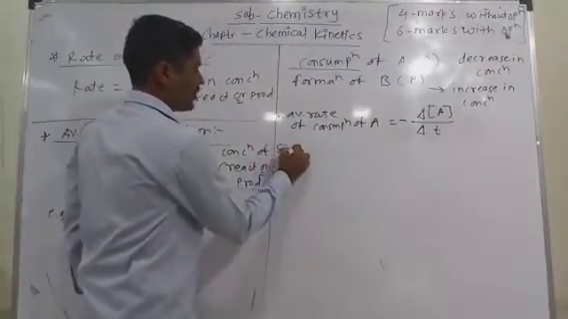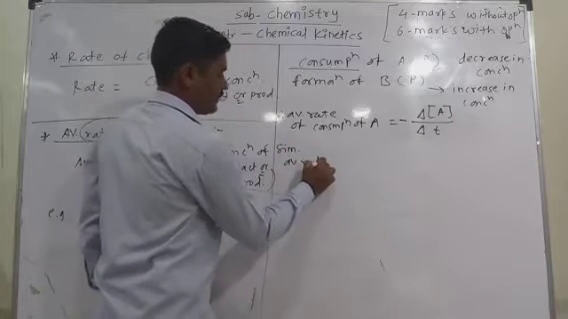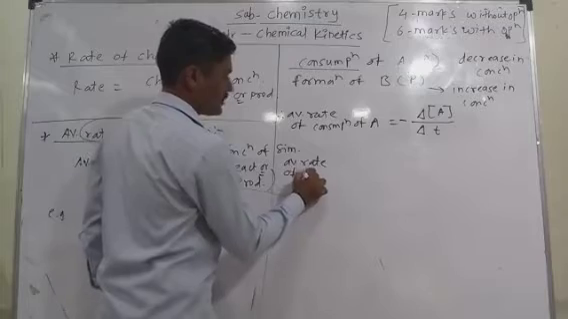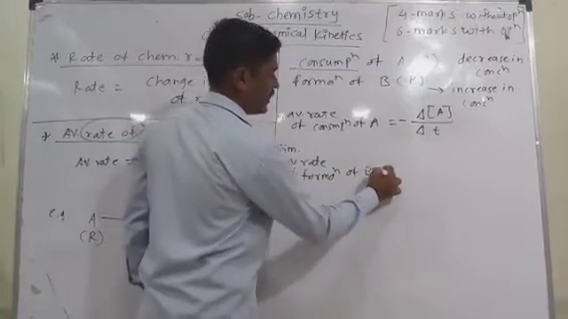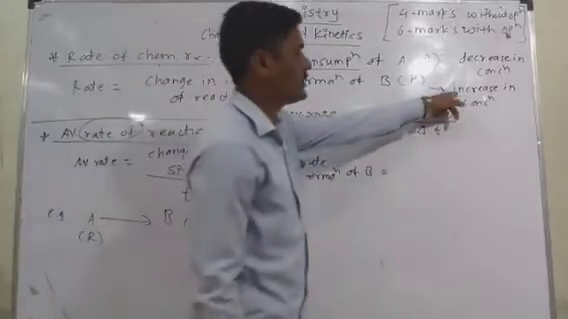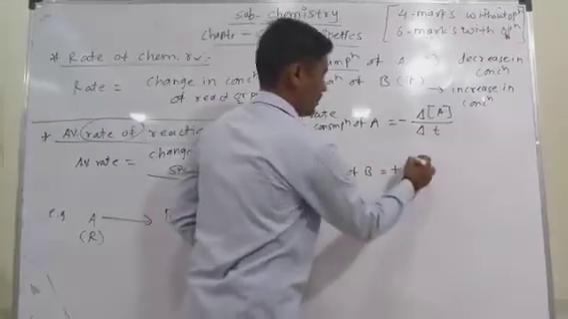Again, similarly for B, the average rate of formation of B becomes, since there is an increase in the concentration, a positive sign for that change.